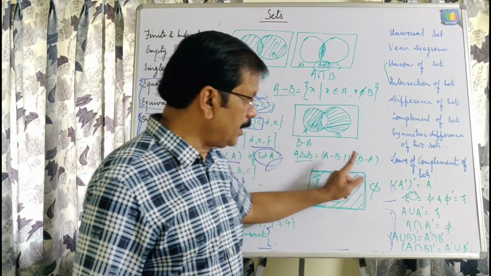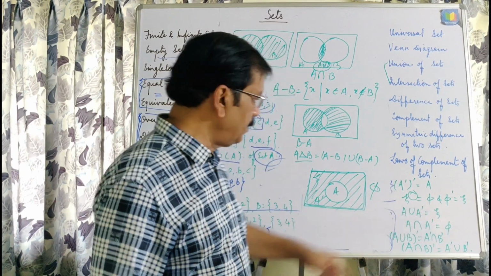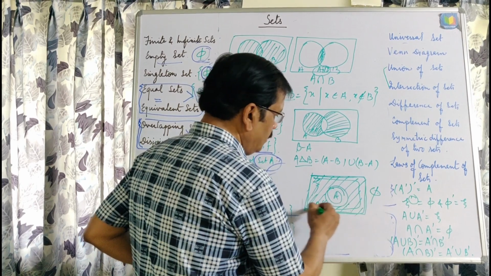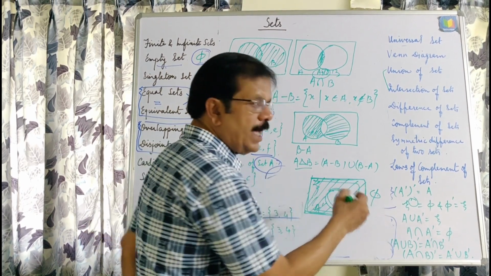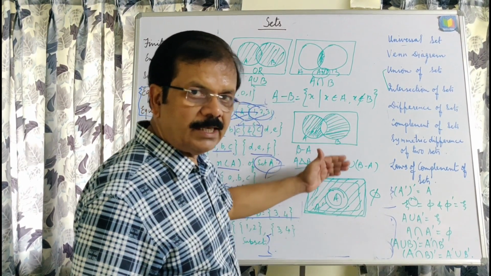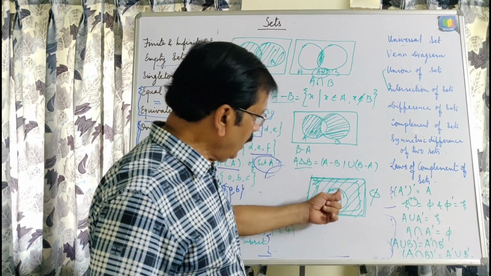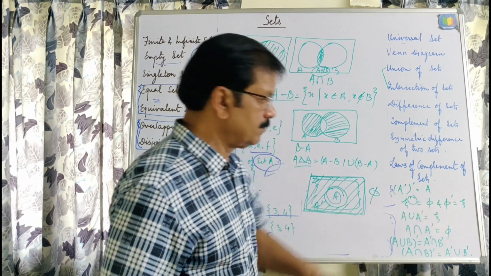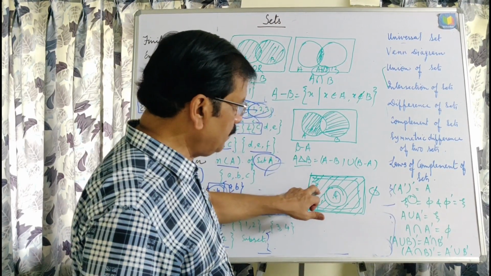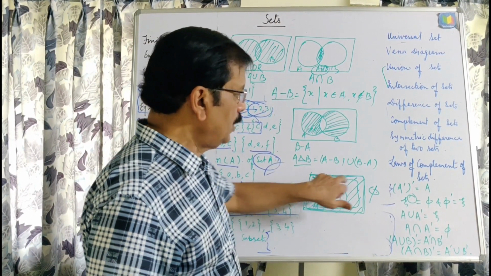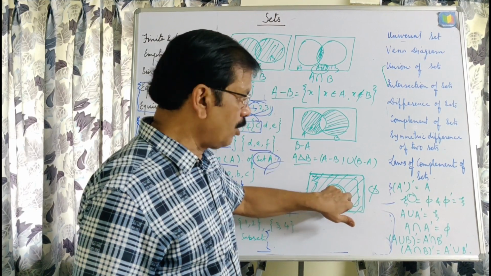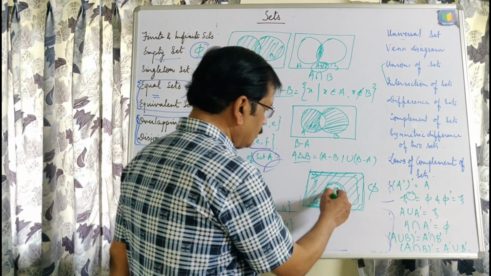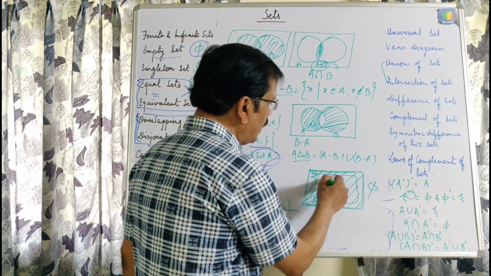Okay, third property, A union A complement. This is A and this is A complement. If we add both, that is finding the union, whether in A or in A complement, that will be the entire xi. And the set which is common to A and A complement, nothing is common here, and that is the null set, because A belongs to this and A dash is this part.